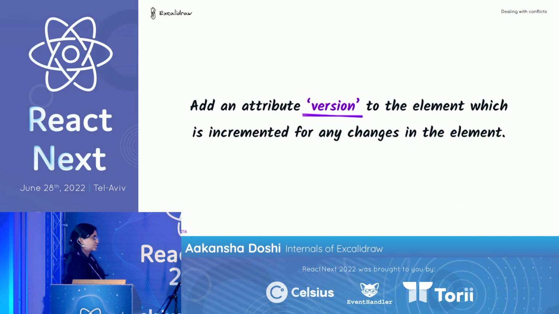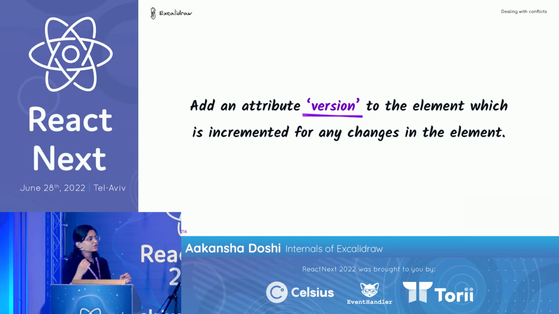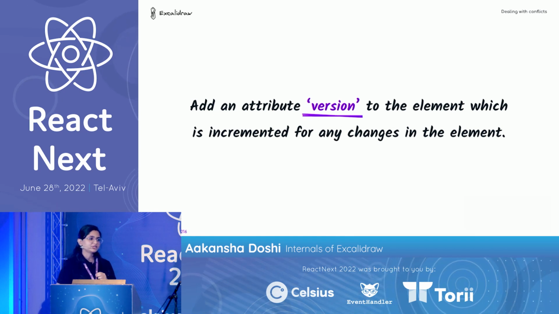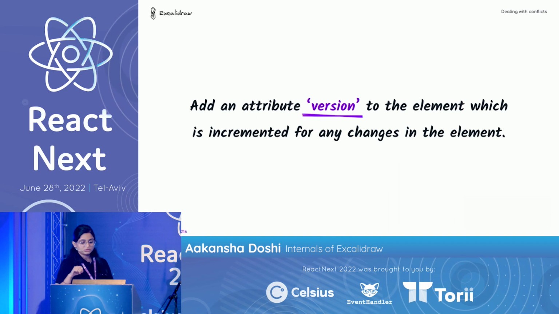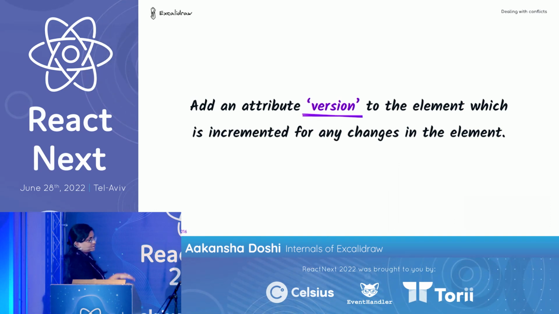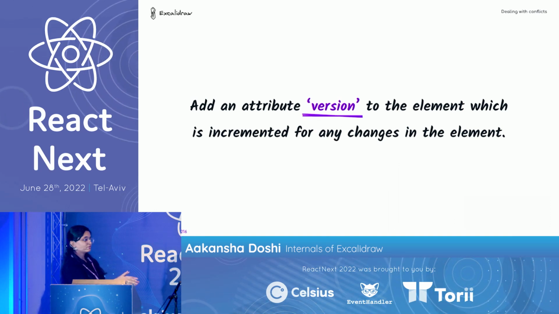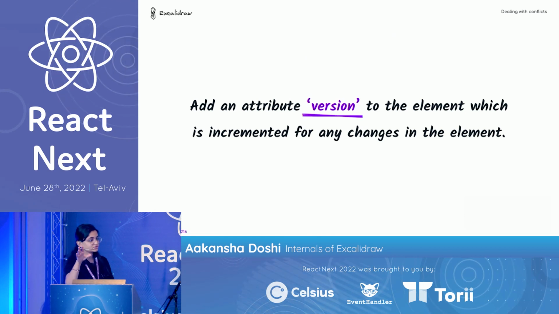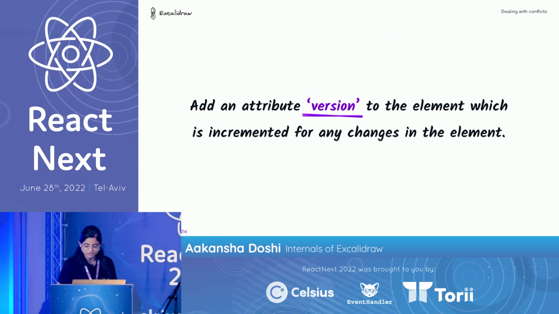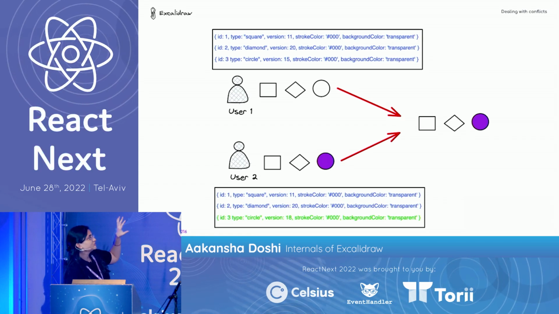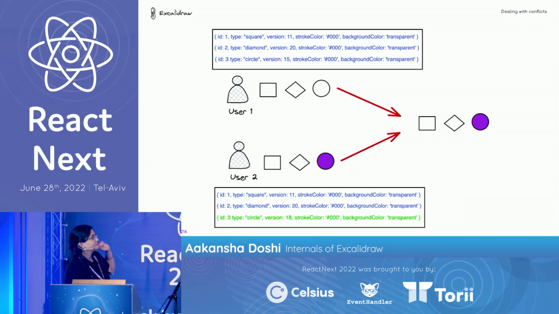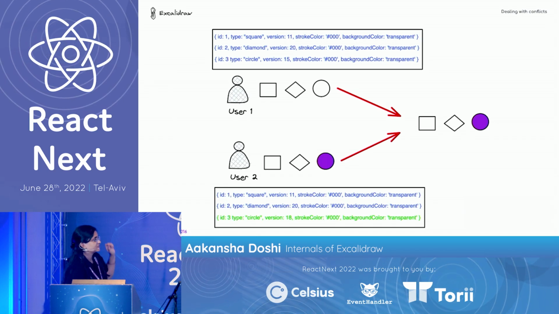Now what this version does is, whenever you update any property of an element, the version will increment. When you have the local cache and the remote elements, just check the version, and whichever has the highest version is definitely the latest state of the element. Now look at this. In both cases, for the square and the diamond, the version is the same, 11 and 20.